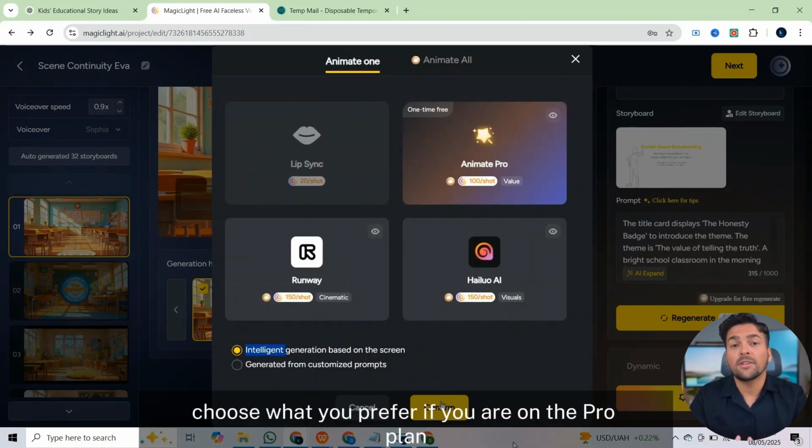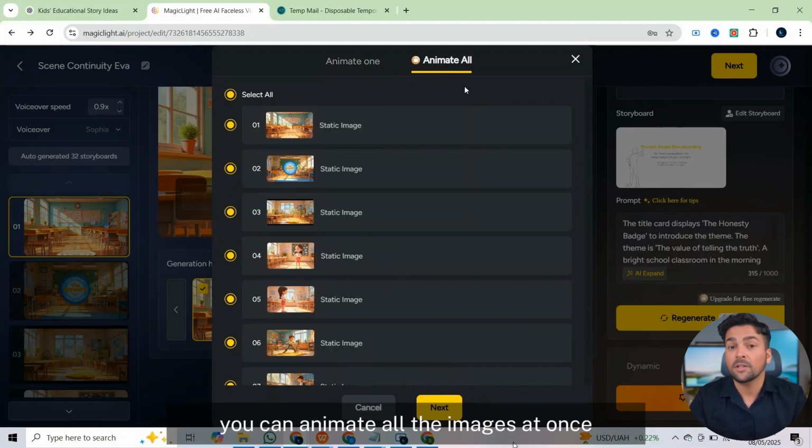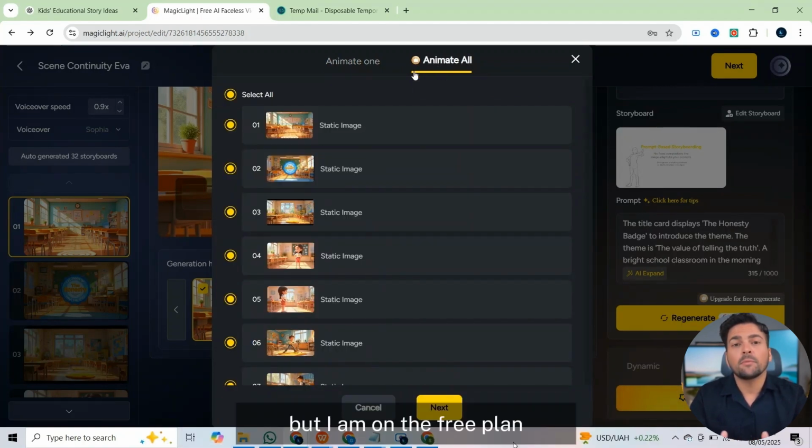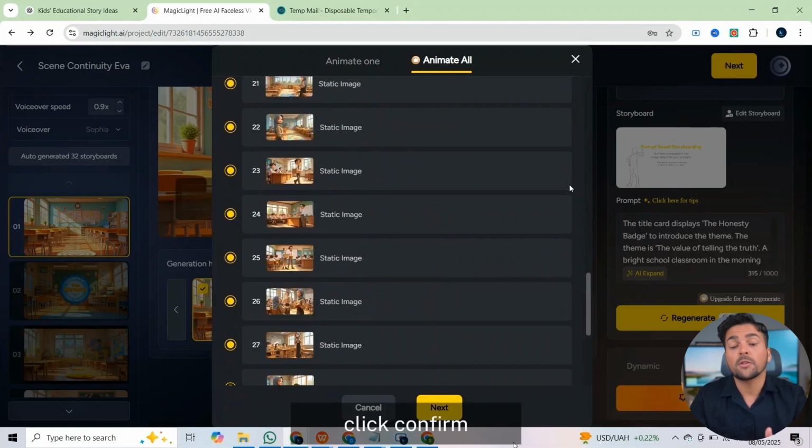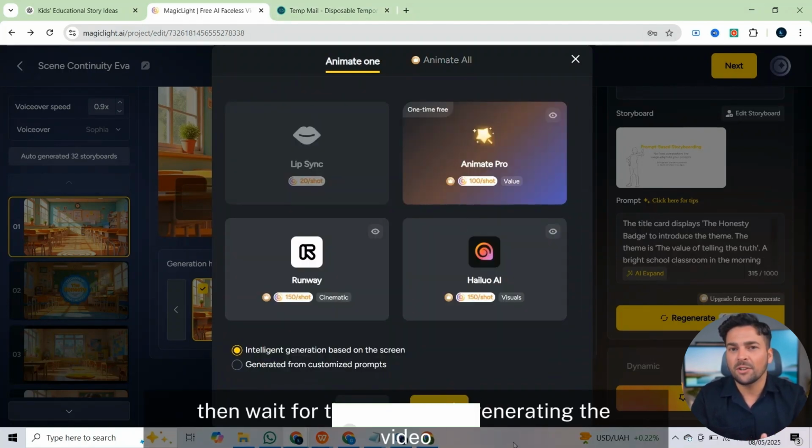Choose what you prefer. If you are on the Pro plan, you can animate all the images at once. But I am on the free plan, so I cannot animate more than one image. Click Confirm, then wait for the AI to finish generating the video.